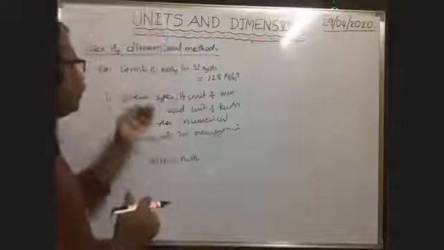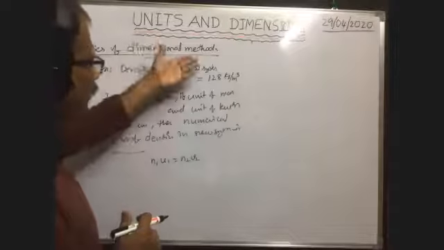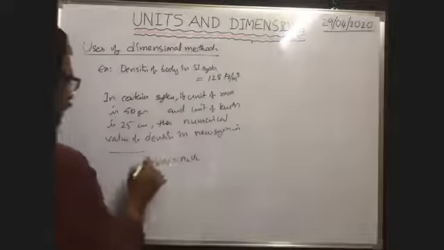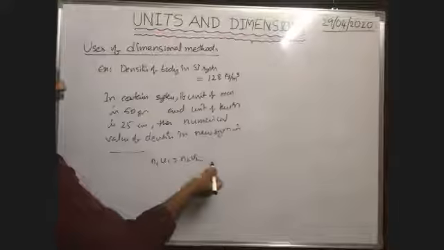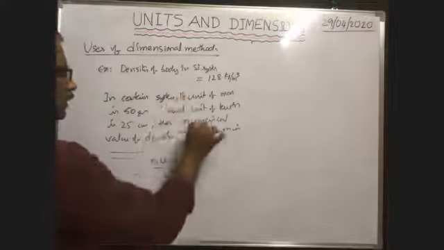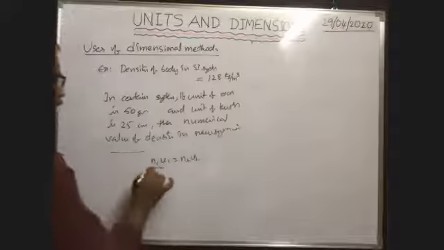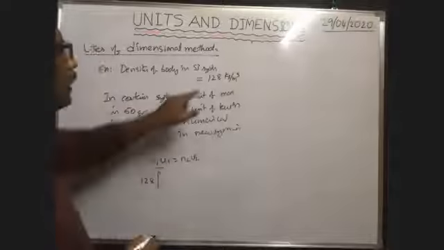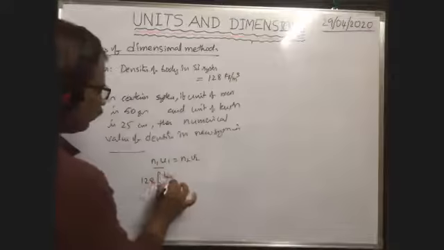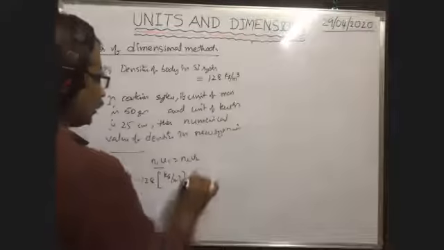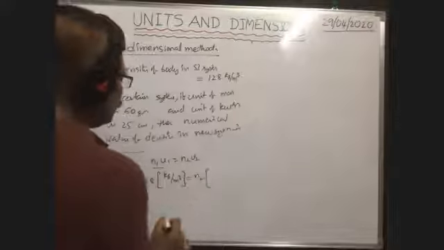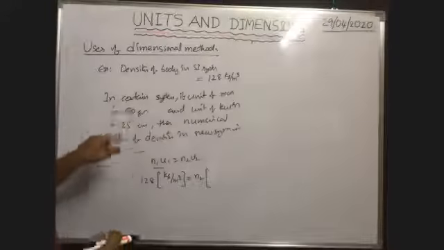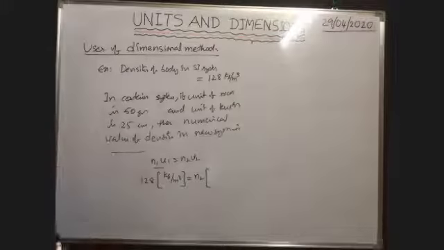That's why even if you measure the density of the given body in SI system or in the new system, it does not change. That's why n1 u1 equals n2 u2. So measurement does not change. Here you see n1 means 128, u1 means unit, kilogram per meter cube. Kilogram per meter cube is equal to n2, we have to find, into what is kilogram here? Mass is measured in, okay, here we write like this first.